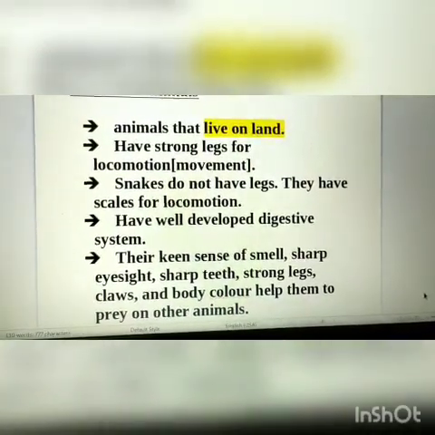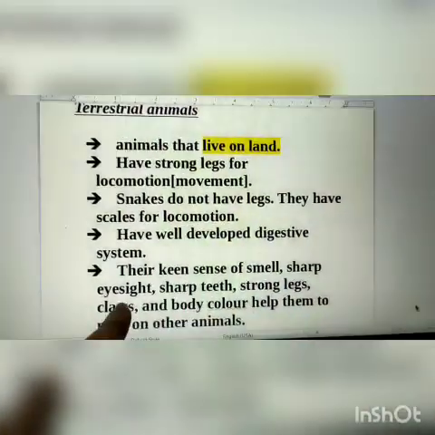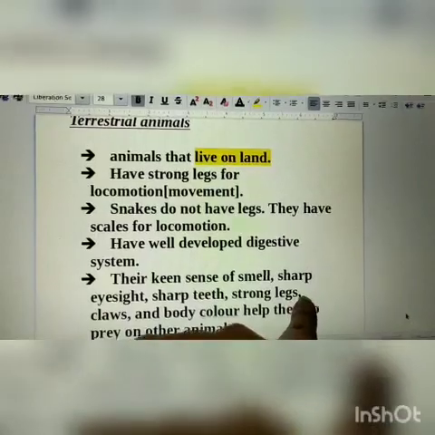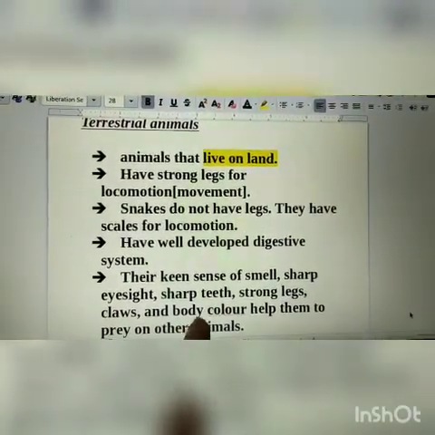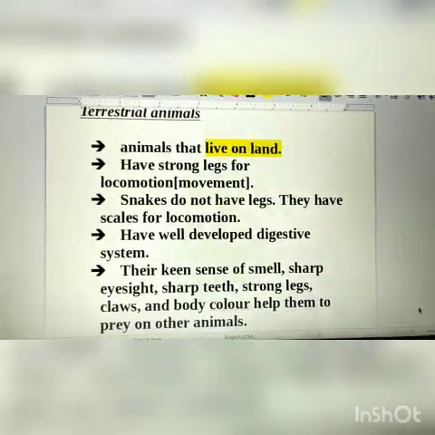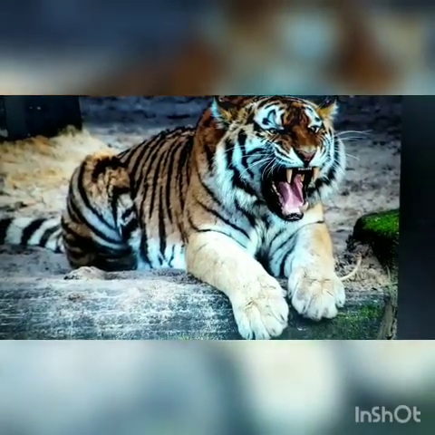Next, their keen sense of smell, sharp eyesight, sharp teeth, strong legs, claws and body color help them to prey on other animals. Now look at this image carefully.